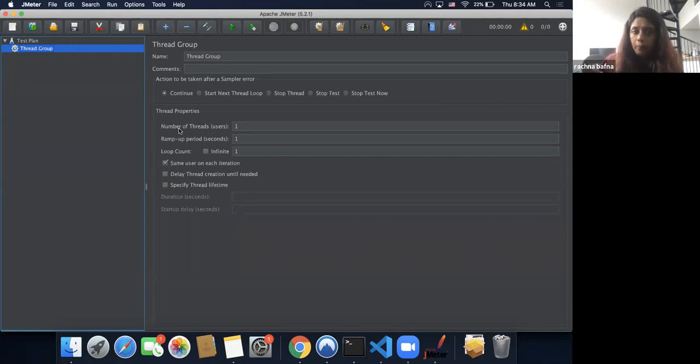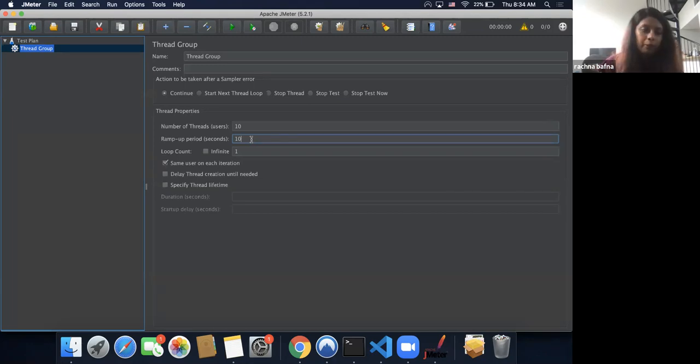The next part is ramp up period. So ramp up period is the time that you tell your threads to take to come into the system completely. Basically, if I say I want to run my test with 10 users and I specify my ramp up period as 10 seconds, what it means is that every 1 second, one user will enter my system.